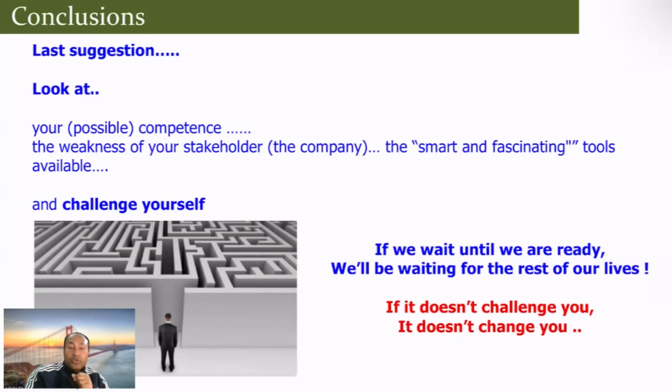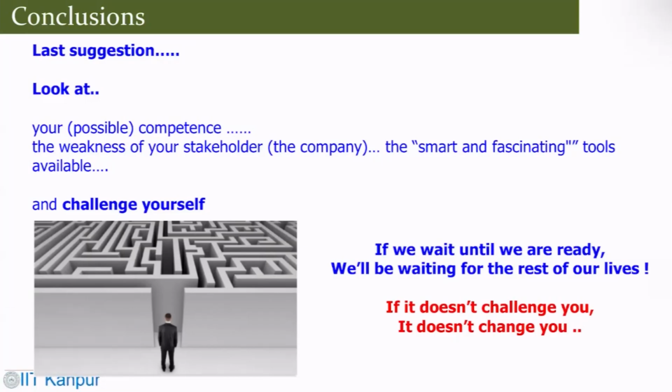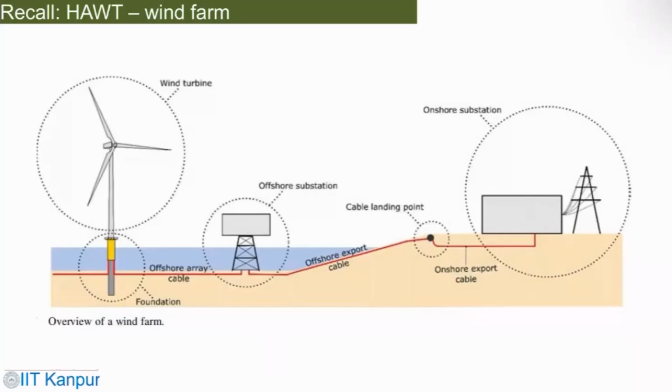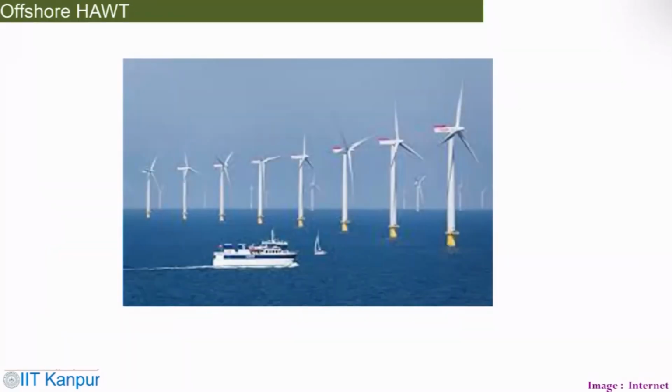Okay, so now we'll move to the alternative concepts, what is there, and to see how things are. So this is again going back to the horizontal axis wind farm. So you have an overview of that. You have the wind turbine connected at the offshore. Then you have a substation with cables connected with that. This is again an image where offshore installations are done.